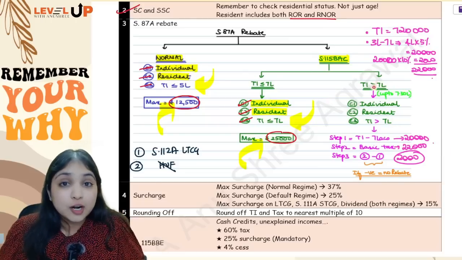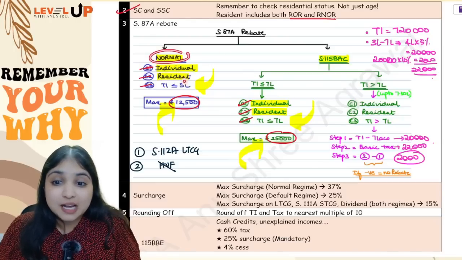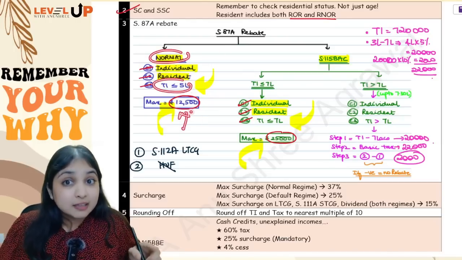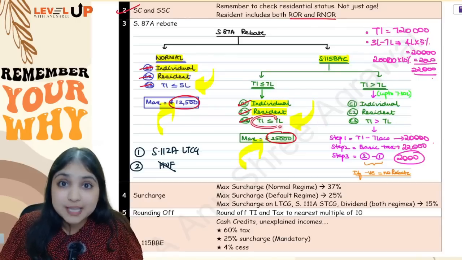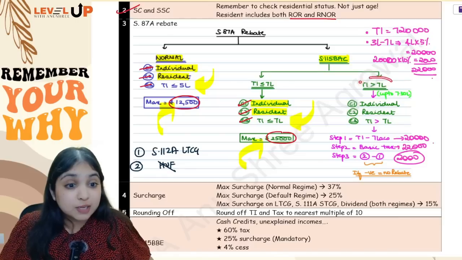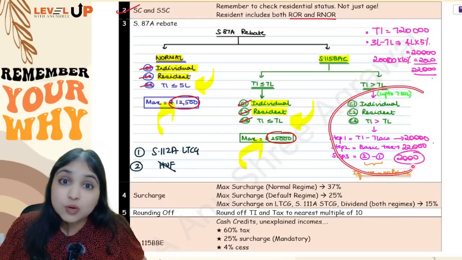Okay, so this is your discussion with respect to 87A rebate. You understood, right? In the normal regime, income has to be up to 5 lakh. Your maximum rebate is 12,500. In the default regime, your income has to be up to 7 lakh and maximum rebate is 25,000 rupees. In the default regime, you have extra drama. All this you don't have in the normal regime. All this is only in the default regime.